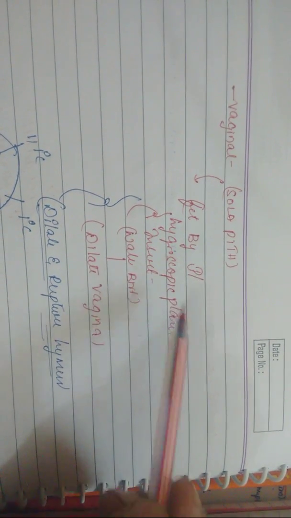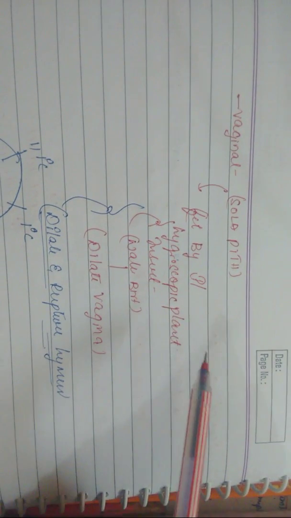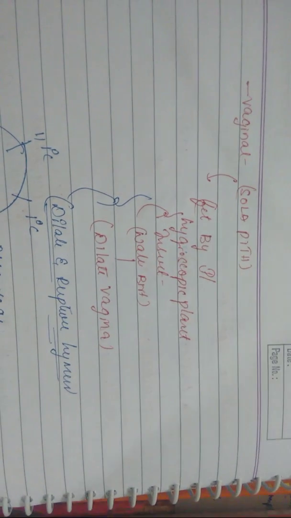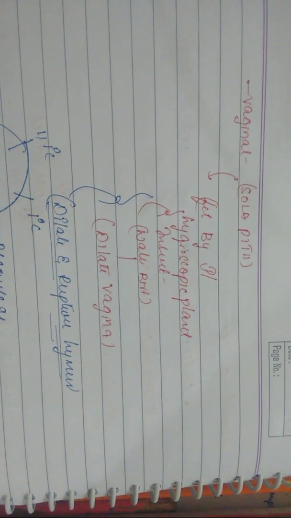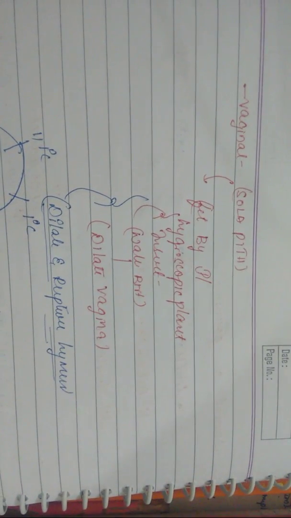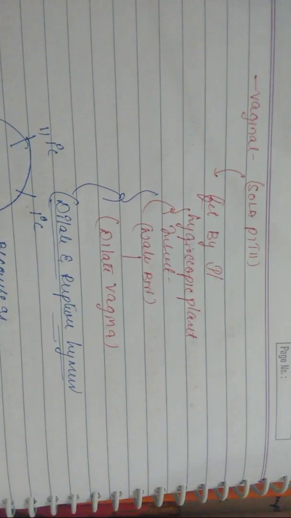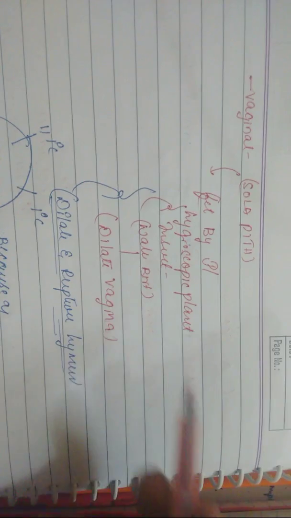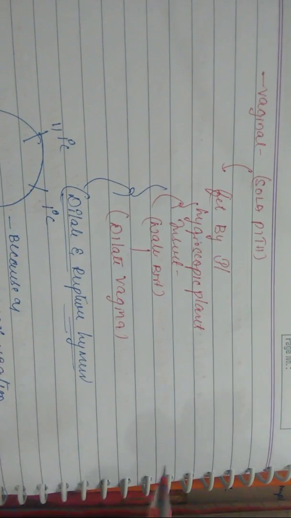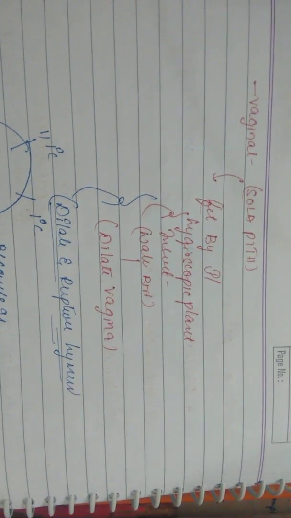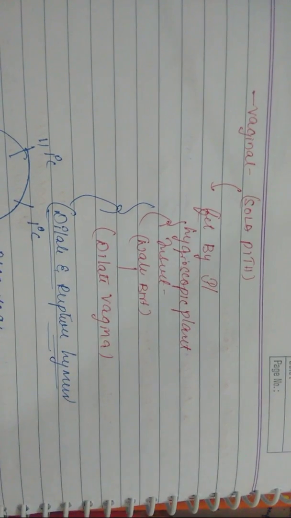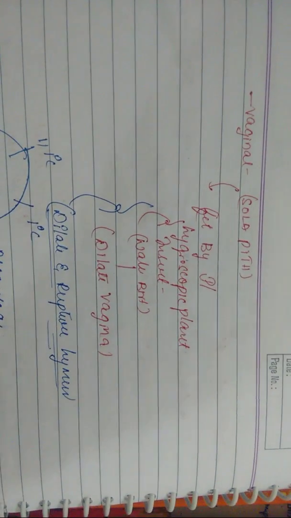This sola pith is hygroscopic, right? It absorbs water, and once it absorbs the water, it swells. Once the plant swells, it dilates the vagina. When it dilates the vagina, it ruptures the hymen. So this is what you have to understand about the concept of sola pith.